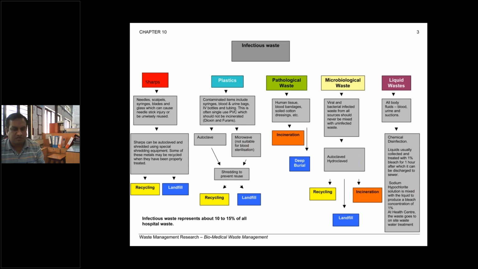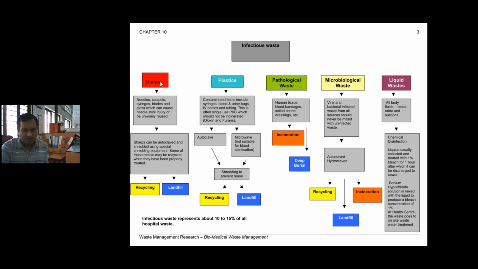Now this is the layout or flow chart where you can understand how to dispose or treat this waste. When the waste is recyclable or reusable, it can be sorted out, segregated, and separated out. And if the waste is infectious waste, then we have to operate in this way. If the infectious waste falls under a category like sharps, plastic, pathological waste, microbiological waste, or liquid waste, then the treatment facilities are